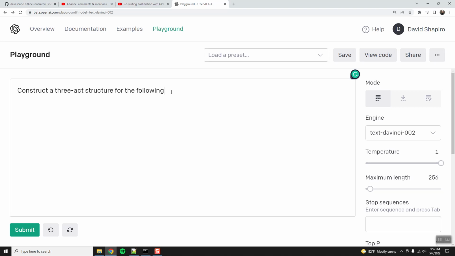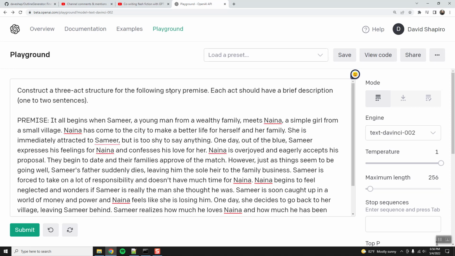Construct a 3-act structure for the following story premise. Each act should have a brief description, 1 to 2 sentences. Okay. Premise. So we'll do a premise there.